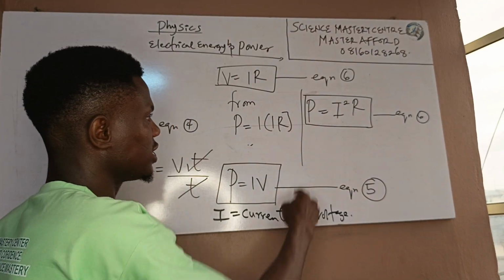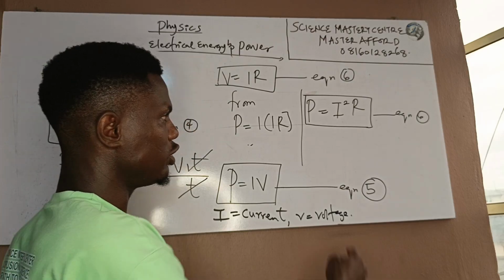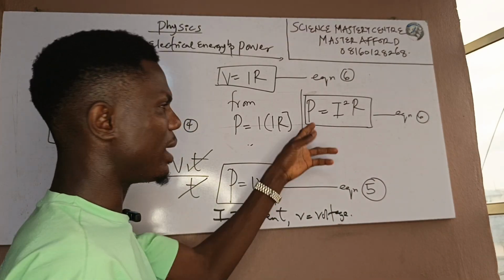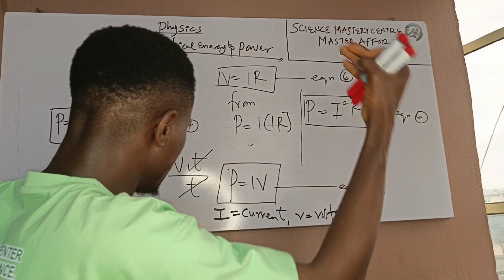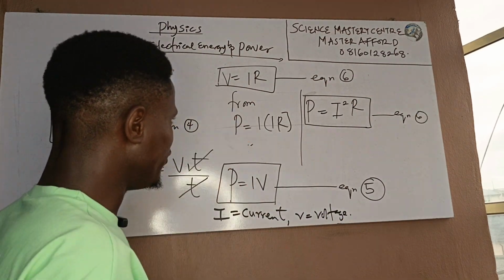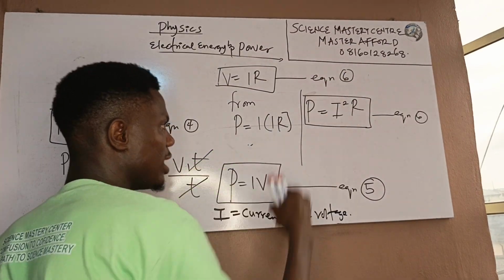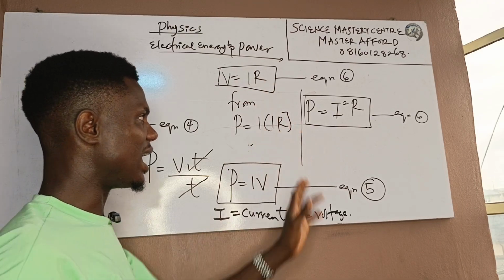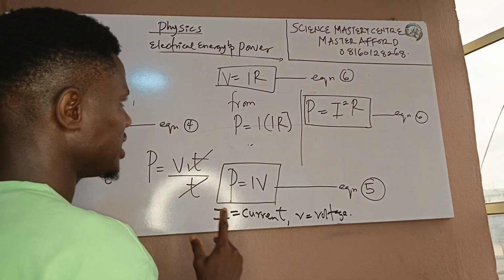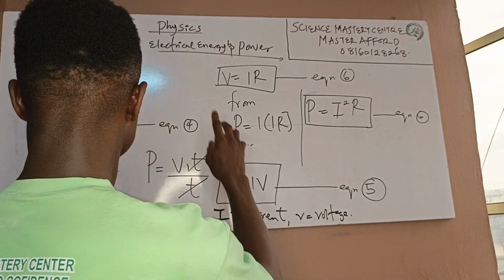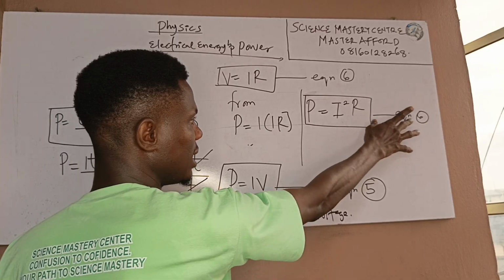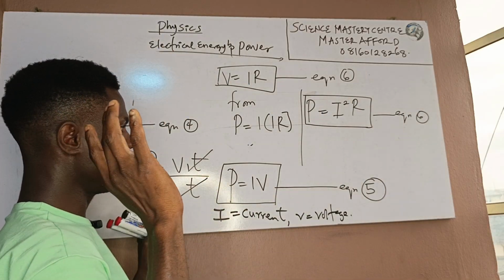So from here we have I squared R. Because in questions, they will just give you only current and the resistance, and they are asking you to look for power, and you are wondering that the formula that I know is P equals IV. So where is R coming from? I'm showing you where it is coming from now. It's coming from V equals IR. So power can also mean I squared R. Please take note of this.